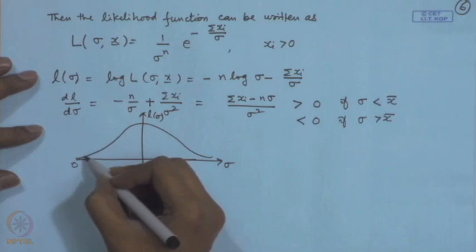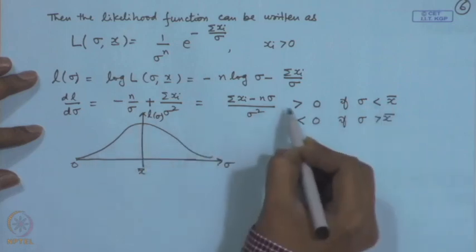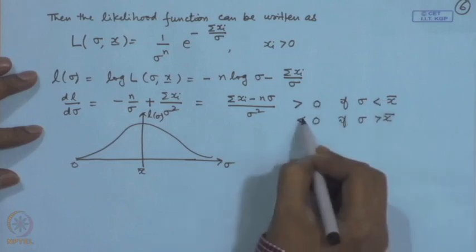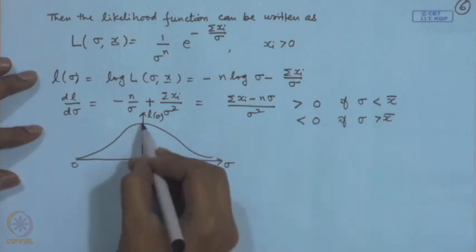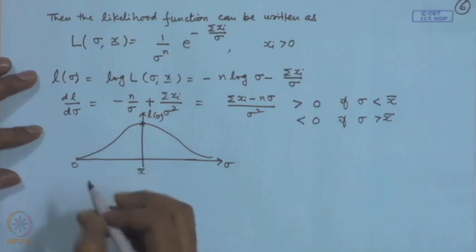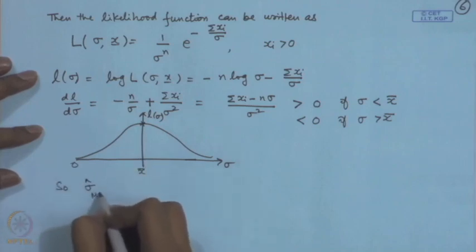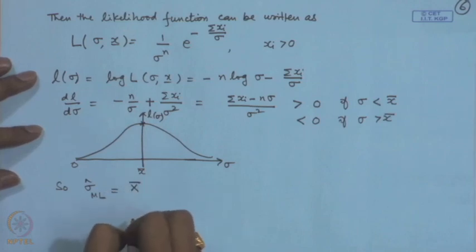So, this is increasing till x bar and thereafter it is decreasing, because our derivative is positive for sigma less than x bar and it is less than 0 for sigma greater than x bar. Therefore, easily you can see that the maximum occurs at x bar. So, the maximum likelihood estimator of sigma turns out to be the mean of the distribution.